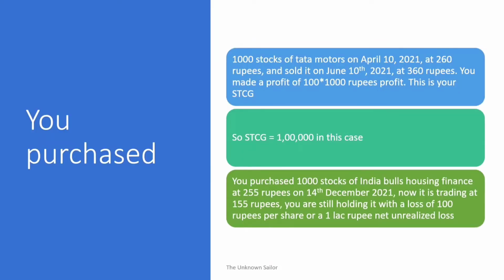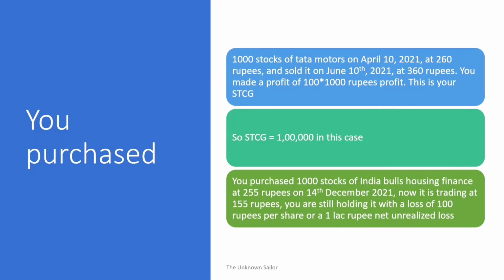So let's get into an example. You purchased 1000 stocks of Tata Motors on April 10th, 2021 at 260 rupees and sold it on June 10th, 2021 at 360 rupees. It is a really good trade because you made a profit of 100 rupees per share and you had 1000 shares of that. So this is your short-term capital gain and that is 1 lakh in this case.